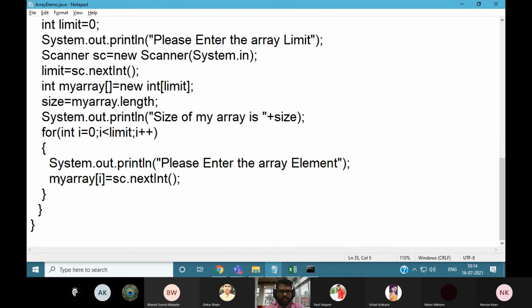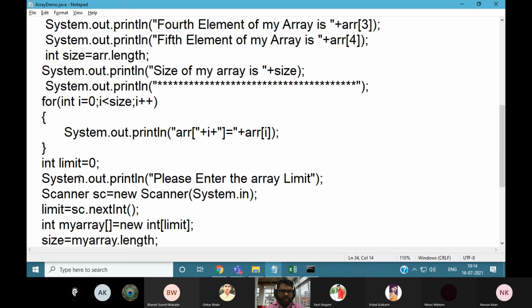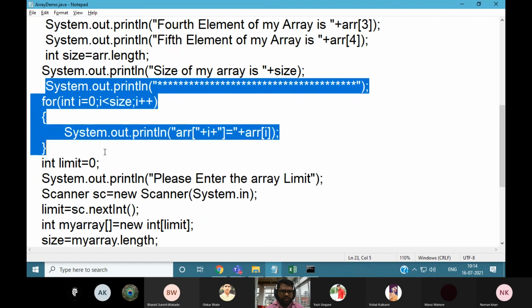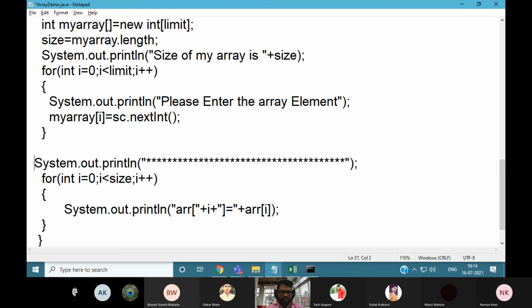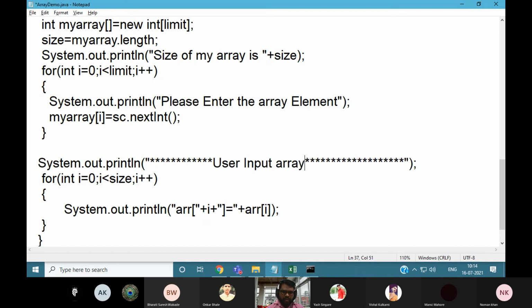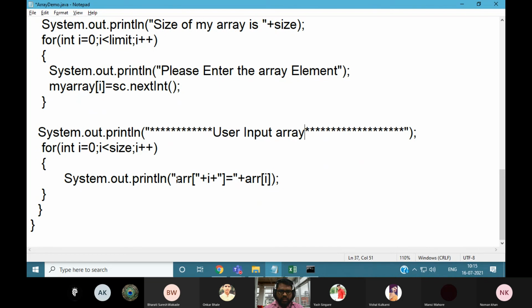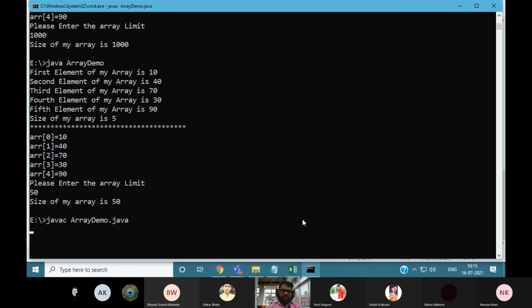After the array element has been stored in the my array variable, you need to display that value. For displaying purposes, you print the user input array, so like this. Instead of this, it will be my array. This is your array. Okay, so let's check whether it's working properly or not.